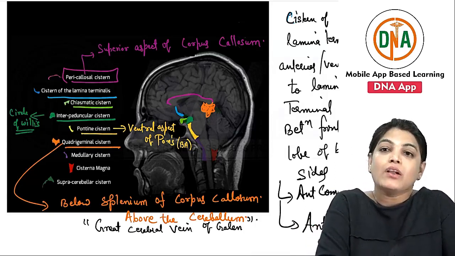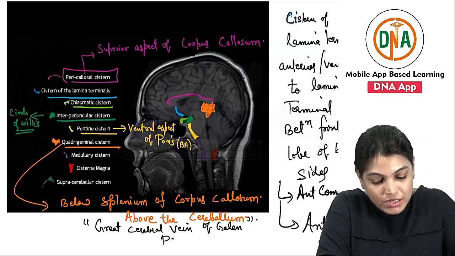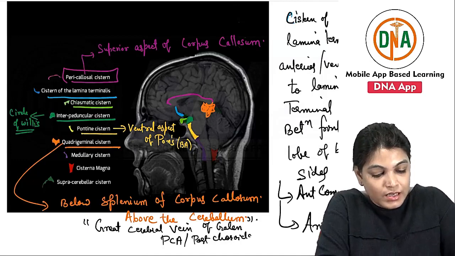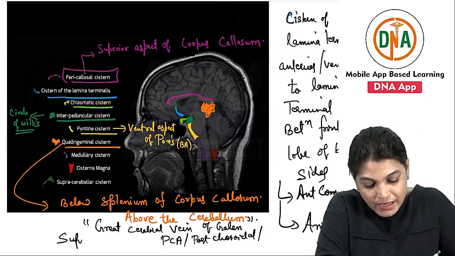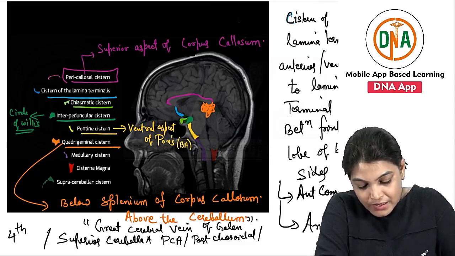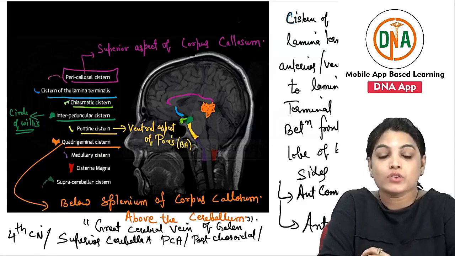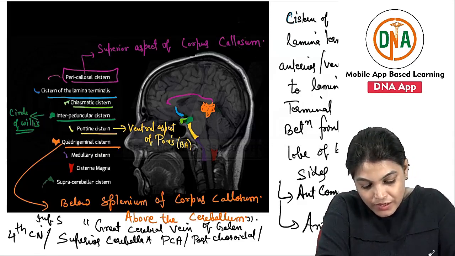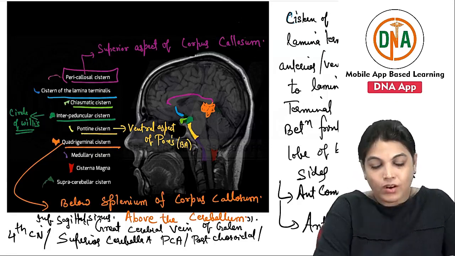vein of Galen. Along with it, it can also contain the posterior cerebral artery and its branches, that is the posterior choroidal artery. It also contains the superior cerebellar artery. It is related to the fourth cranial nerve, and also to the inferior sagittal sinus. So these are the details of that